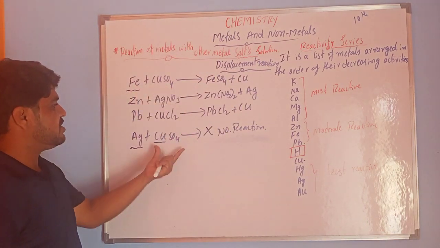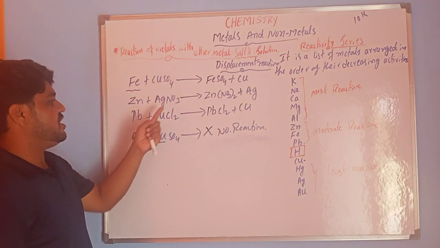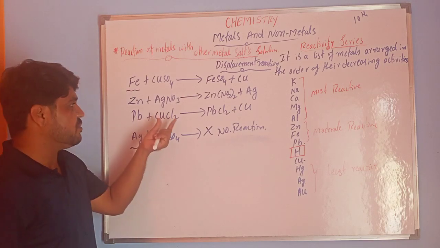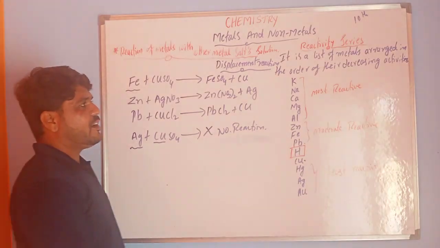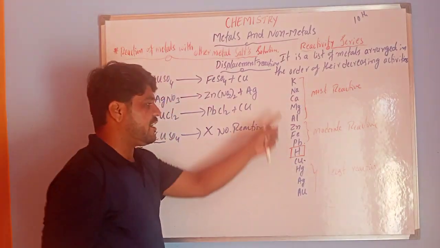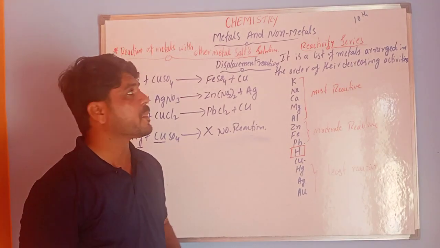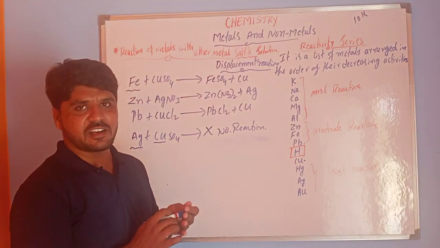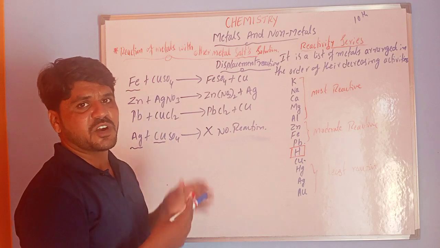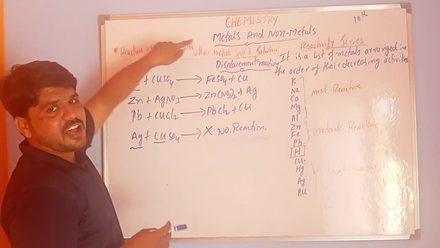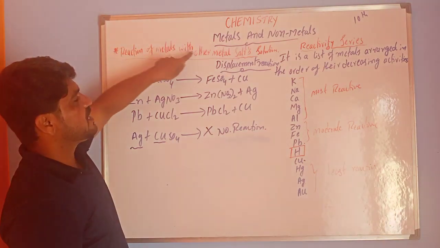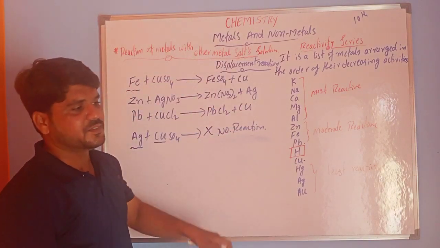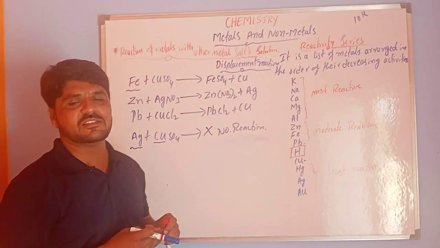These are the salt solutions: copper sulfate, AgNO3, copper chloride. These are some salt solutions. So you have to remember this reactivity series. So this is all for today's class. In the last class, what did we study? Reaction with acids. In this class, metals react with other metal salts. This is today's class.